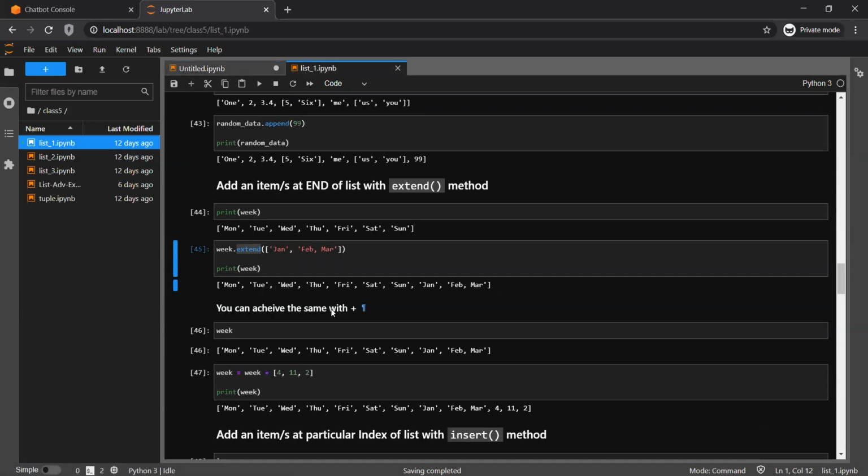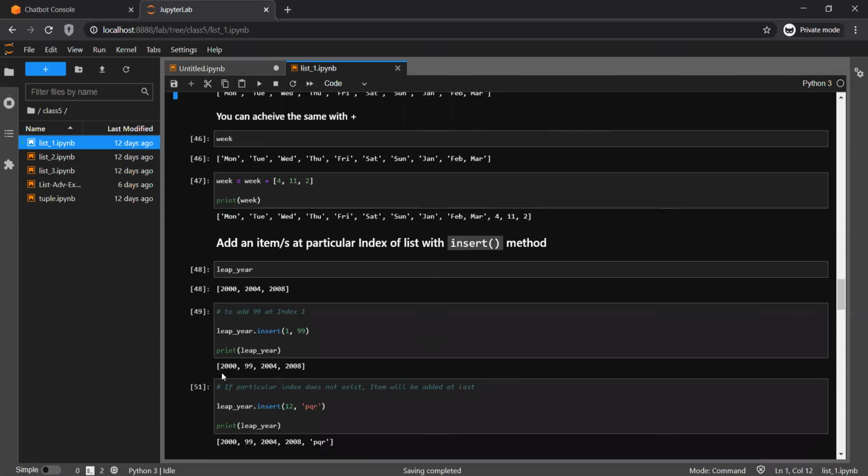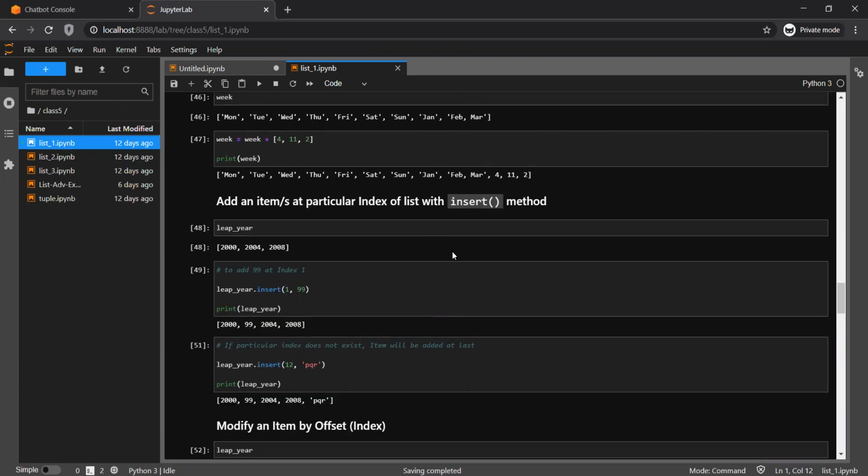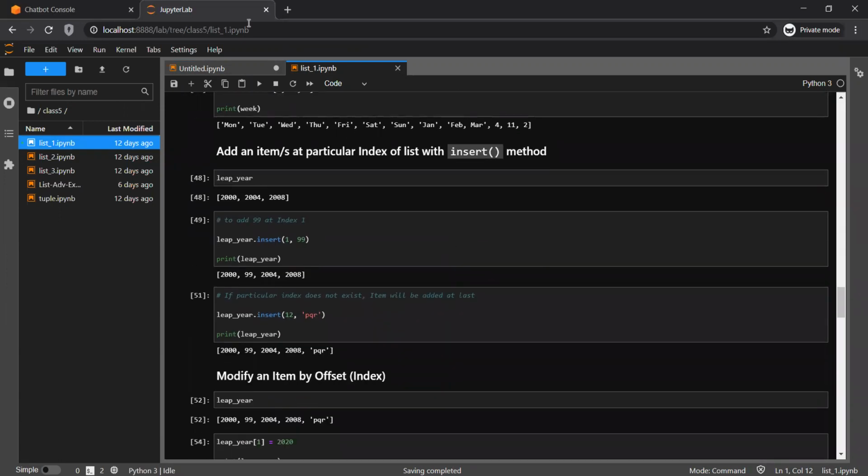The same we can achieve with the plus sign as well, but in that case you have to reassign that to one. Insert, we already seen. You can insert at a particular index, so you have to pass an index. With the insert, the very first value will be the index where you wanted to insert, and the second is actually the value.